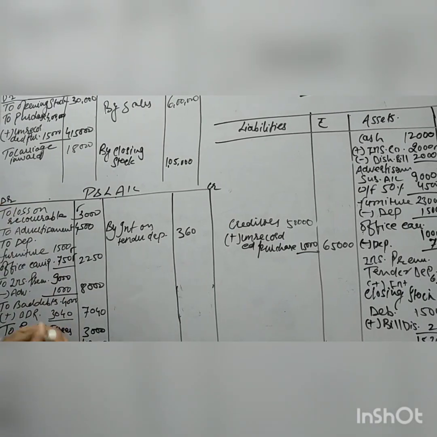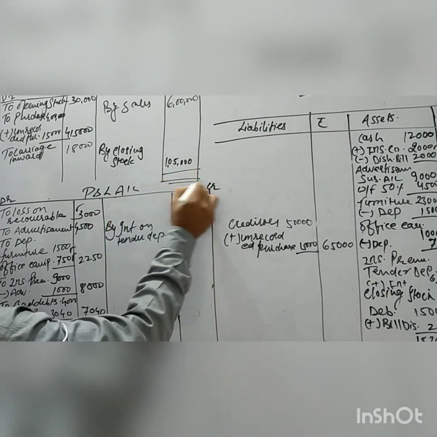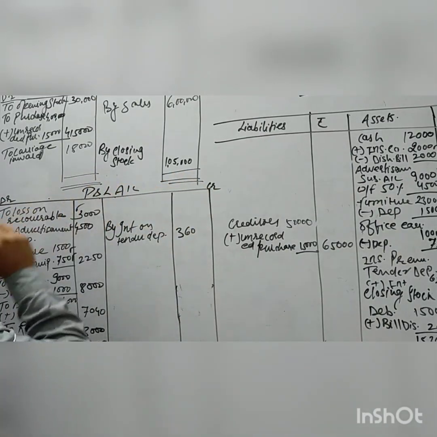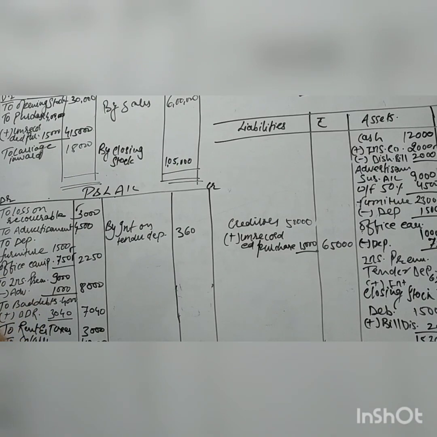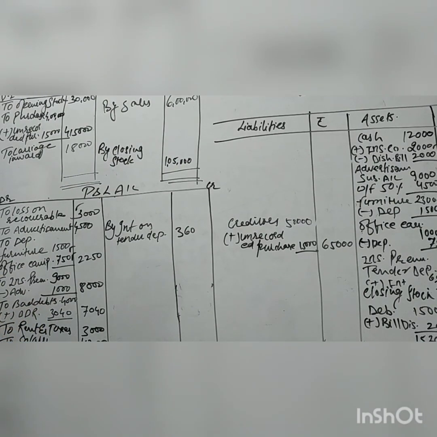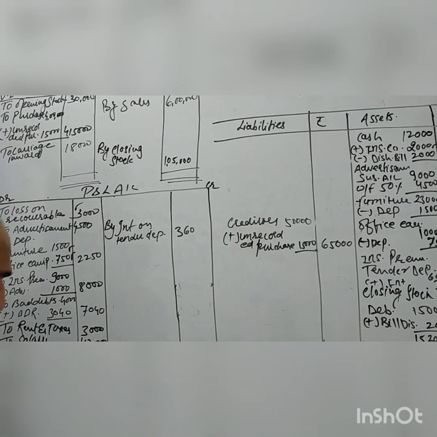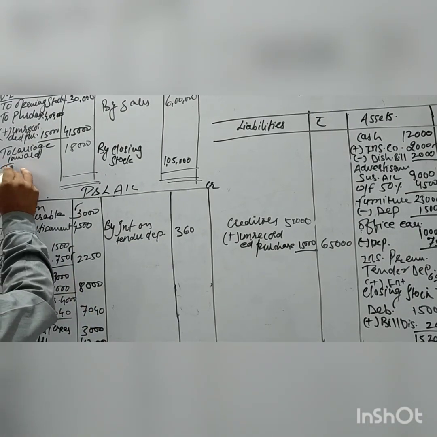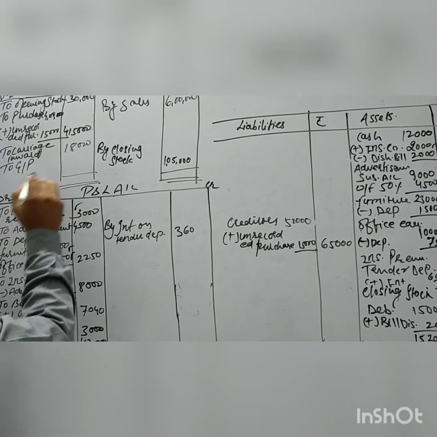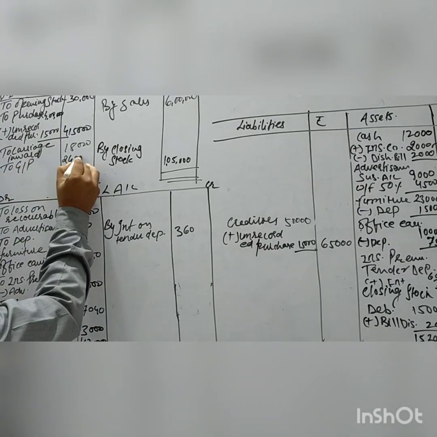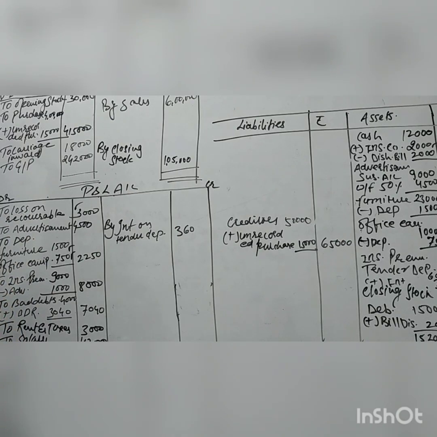If we add the credit side figure and the debit side figure, we will find the gross profit, 2,42,000.